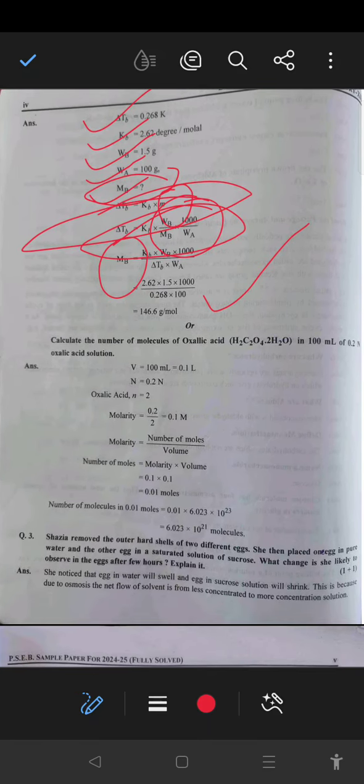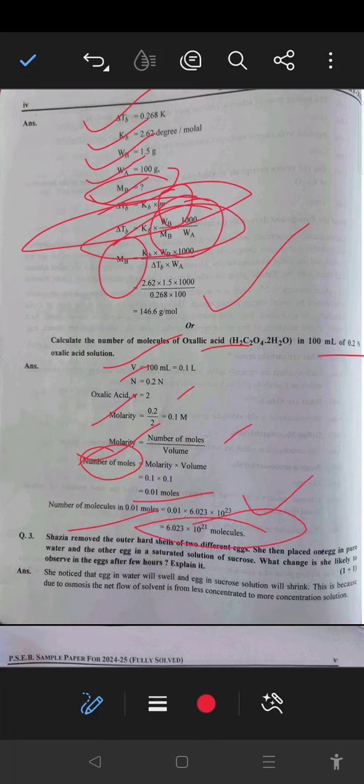Second, calculate the number of molecules of oxalic acid in 100 ml of 0.2 normal oxalic acid solution. So volume is given, normality is given, N is given for oxalic acid, molarity can be known. So molarity is the number of moles divided by volume of solution. Number of moles can be calculated, that is equal to molarity into volume, 0.1 into 0.1, that will give 0.01 moles. So number of molecules, that will be multiplied by Avogadro number, so 6.023 multiplied by 10^21 molecules. Next,